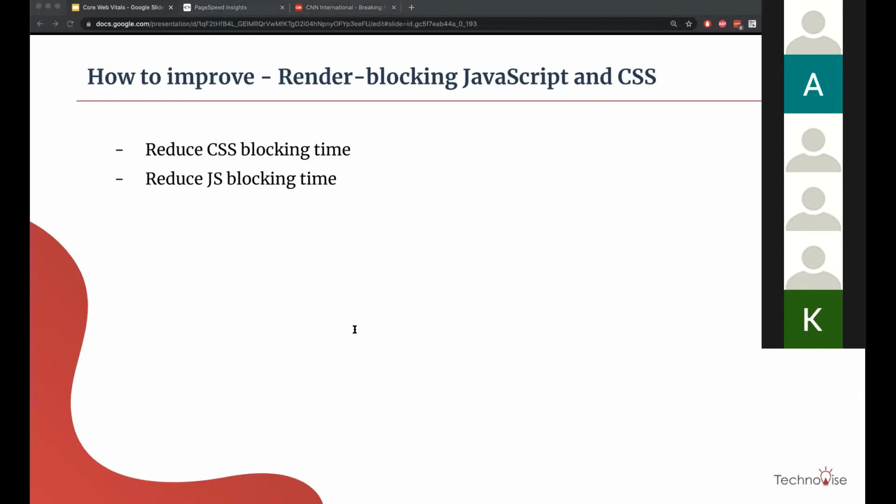So there are many ways for CSS as well. For CSS, you can again minify and compress, like we can do for JS. And like we said, there are multiple ways to defer the load of non-critical CSS. Again, it refers to the CSS needed for the above the fold page.